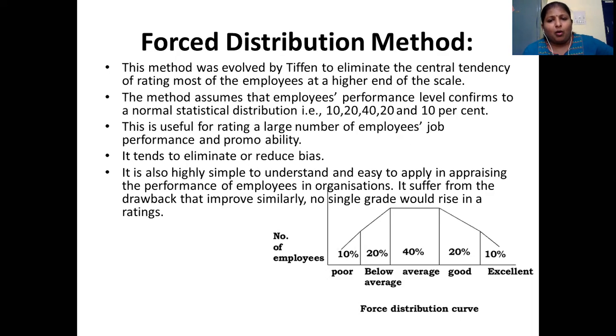To avoid this, they divide the employees into 5 categories: poor performing employees, below average performing employees, average performing employees, good employees, and excellent performing employees. To eliminate that central tendency, that kind of average rating, you just have to push your employees into these 5 categories.